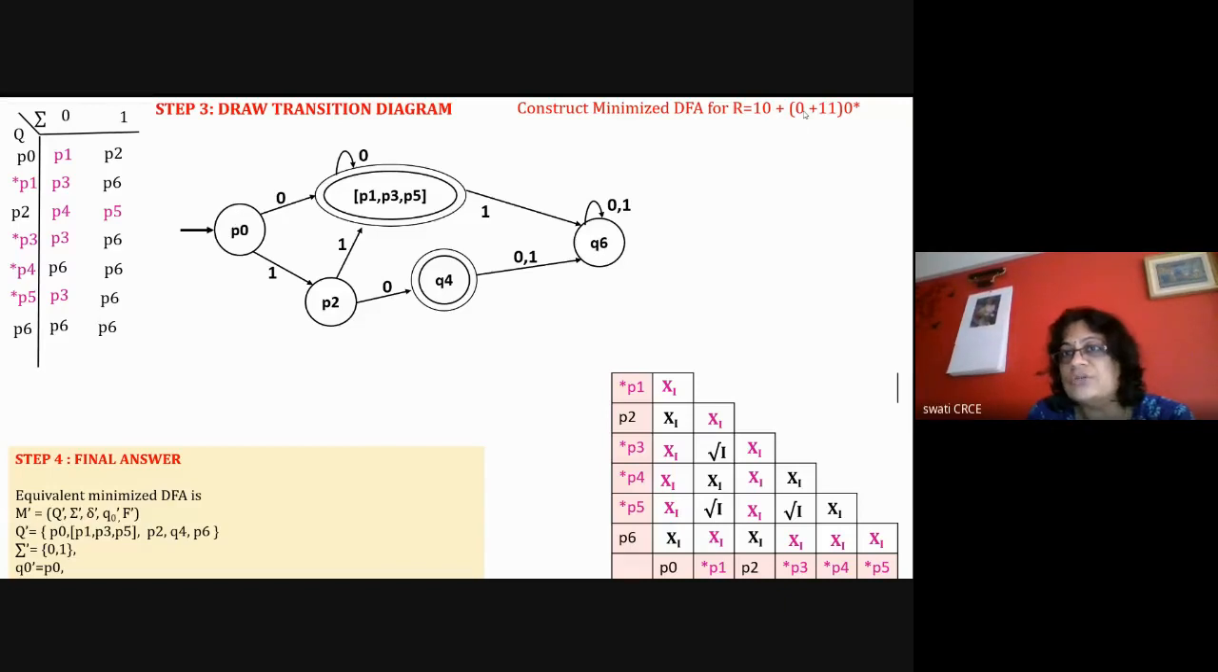Then suppose it is the string 00. So the 00 string is in the final state. If it is only 11, it should be in the final state. So 1 and 1, it is in the final state. 110 star, so 110 star is in the final state. And this is a dead state, Q6. So like this, after that you verify your answer and then write down the answer.